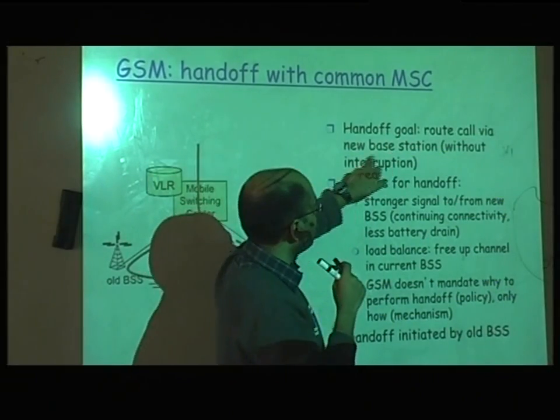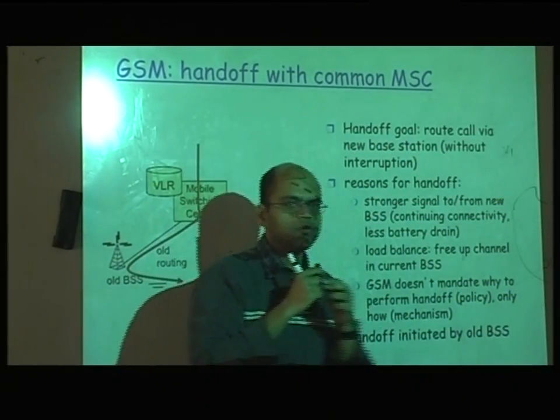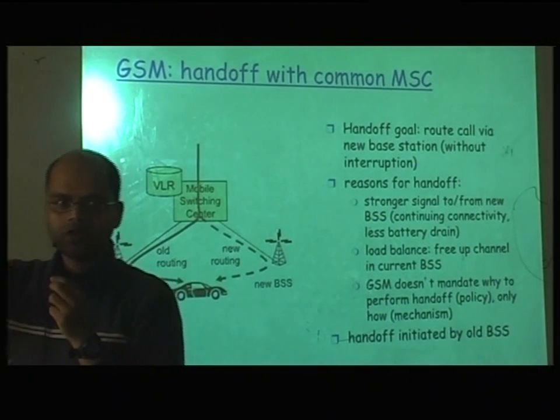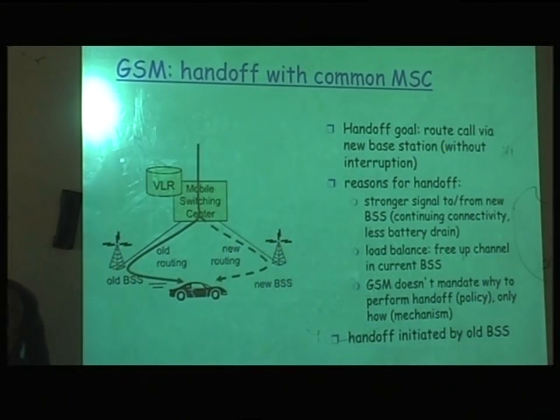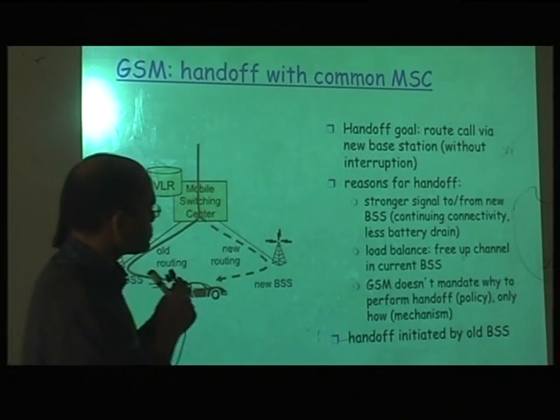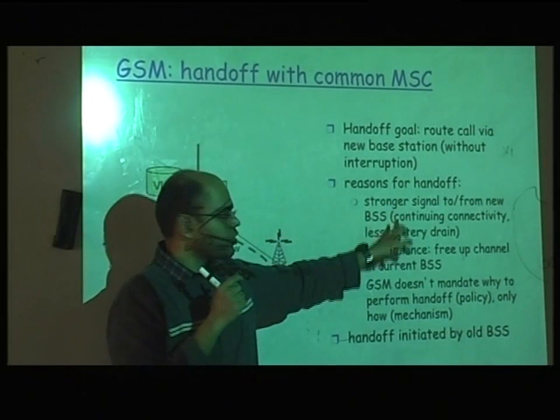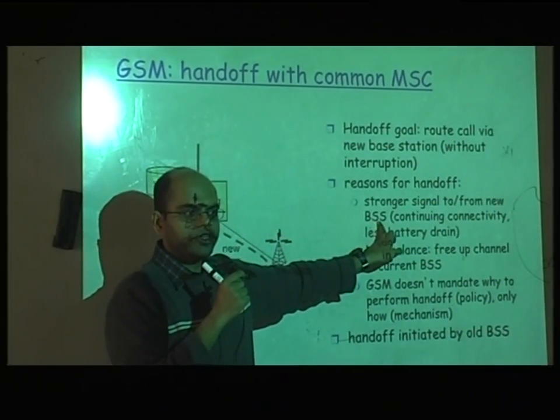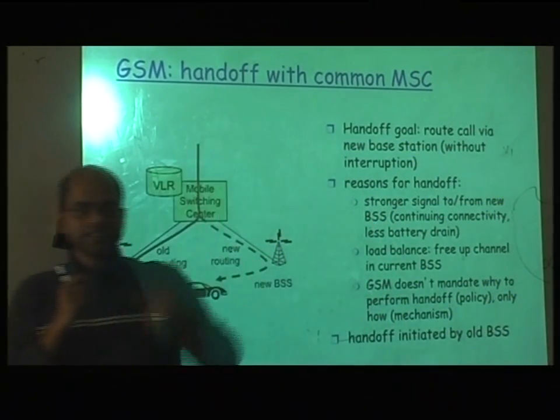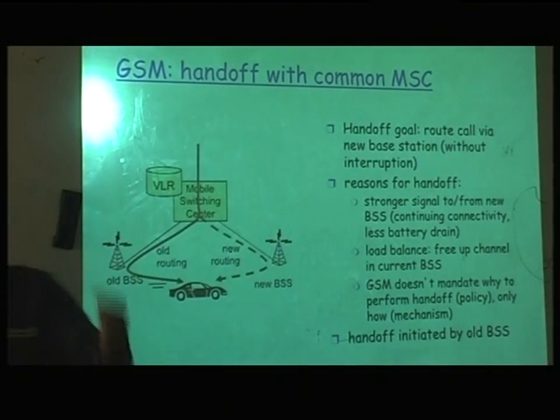And this is what you typically also see. So route a call with the new base station. So if you are moving from here to the airport, you are changing cell phone towers and you are being handed off from tower 1 to tower 2 and 3 and 4 and so on. So how is that done? First of all, the reason for handoff is a stronger signal. Right? So if you are mobile, the signal that you get from the tower diminishes as you move away. So it's the standard physics.